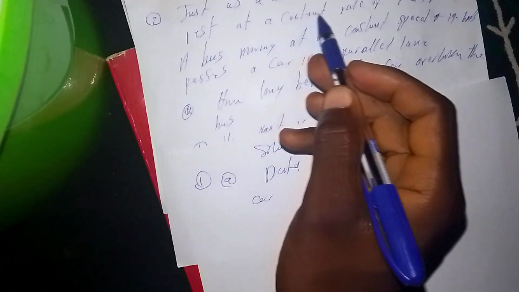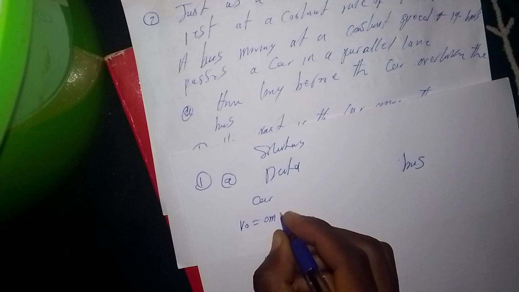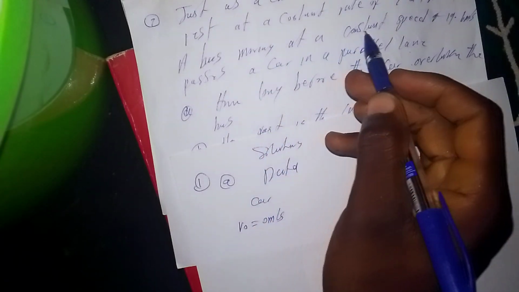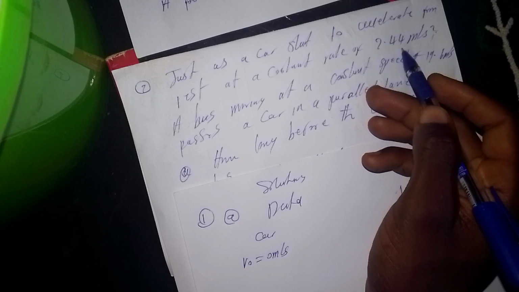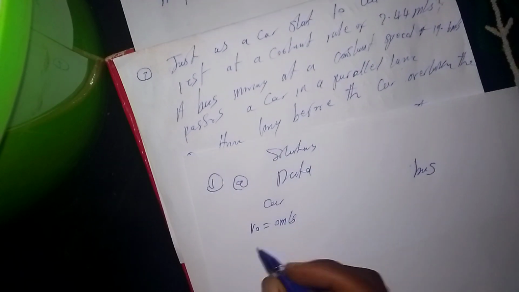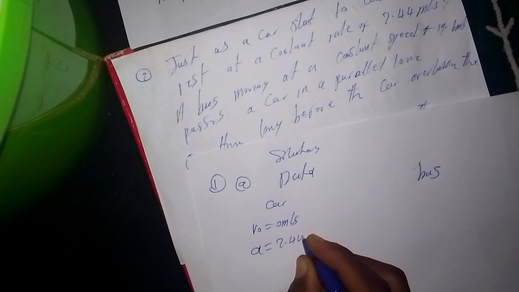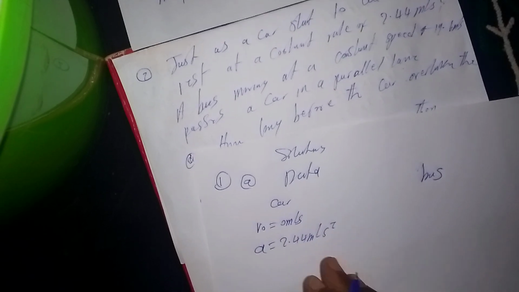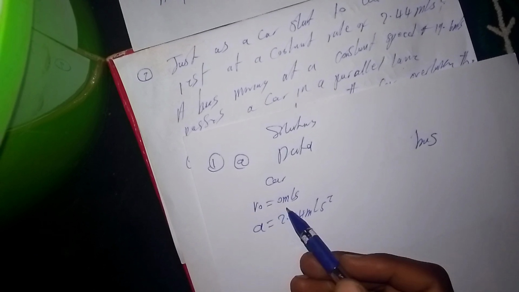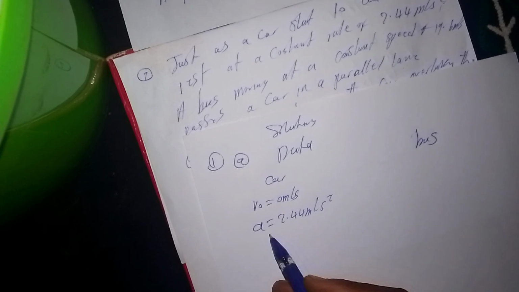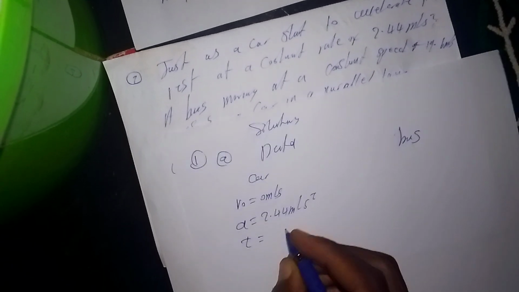Just as a car starts to accelerate from rest, we can tell that the initial velocity is equal to 0 meters per second, at a constant rate of 2.44 meters per second. So the acceleration is equal to 2.44 meters per second squared. We define acceleration as the change of velocity, which means when it started from rest, the velocity was changing at this rate. Then time, we don't know.